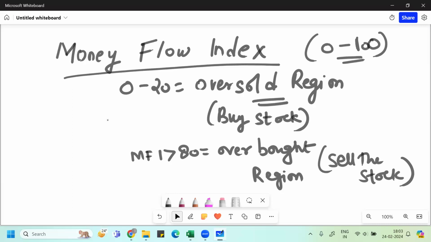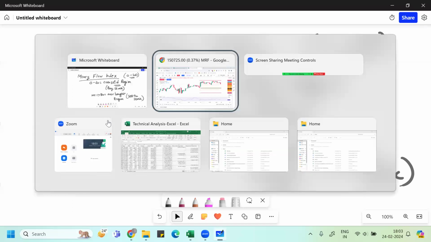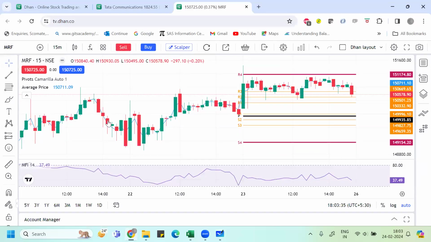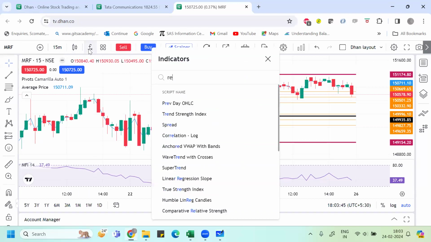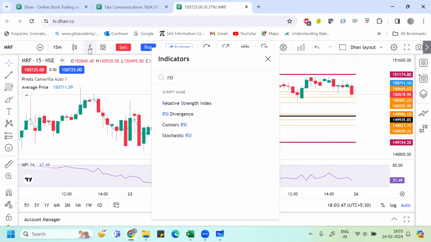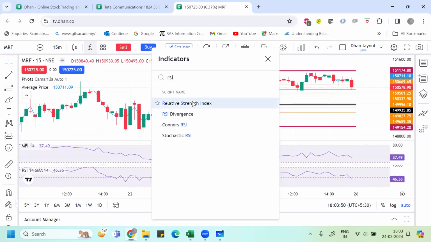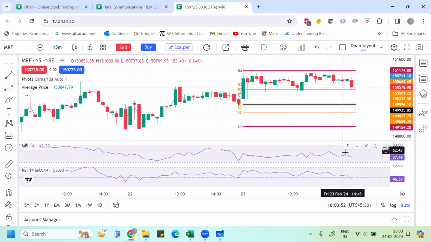Now the question comes, how can we calculate MFI? In case you are following my videos on technical analysis charts so far, I have already spoken about RSI. When you put RSI, if you click here, relative strength index, or if I simply write RSI, I'll get this oscillator, which is also showing you some value. So how is RSI different from MFI? That question might come to your mind.